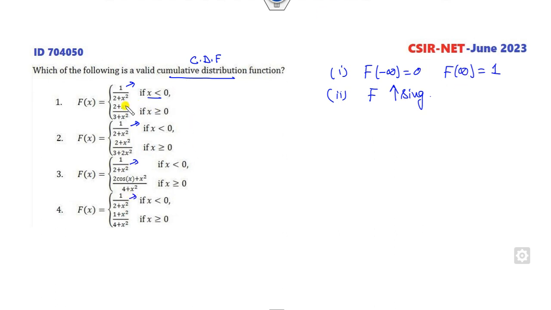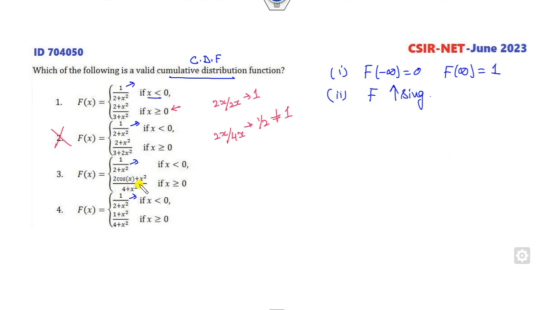What is F of plus infinity? It's infinity by infinity, so you can apply the L'Hopital rule. So 2x by 2 is a 1. It is not satisfied. The L'Hopital rule gives 2x by 4x. It goes to 1 by 2, which is not equal to 1. So this option is cancelled out.